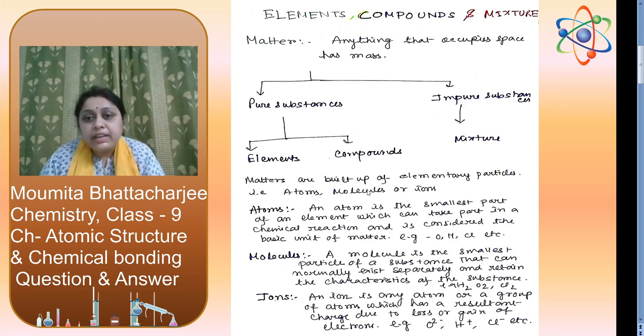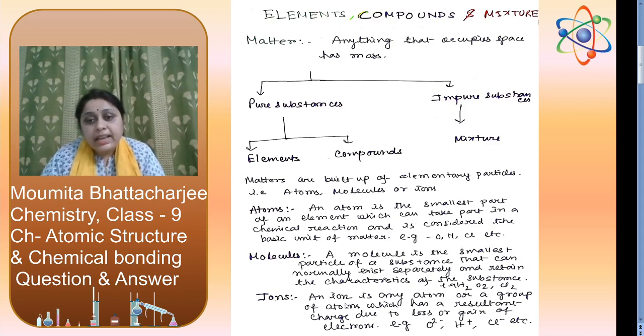Now, matter is built up of elementary particles, that is atoms, molecules or ions. What are atoms? An atom is the smallest part of an element which can take part in a chemical reaction and is considered the basic unit of matter. For example, oxygen, hydrogen, chlorine, etc. What are molecules? A molecule is the smallest particle of a substance that can normally exist separately and retain the characteristics of the substance. For example, hydrogen, oxygen, chlorine.